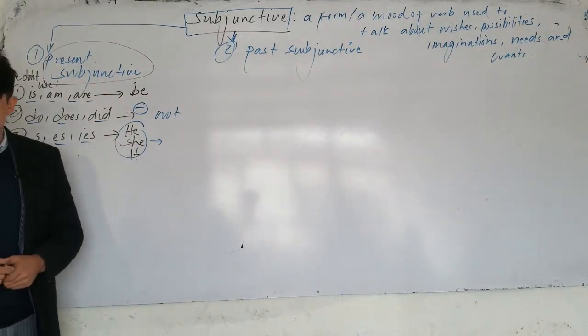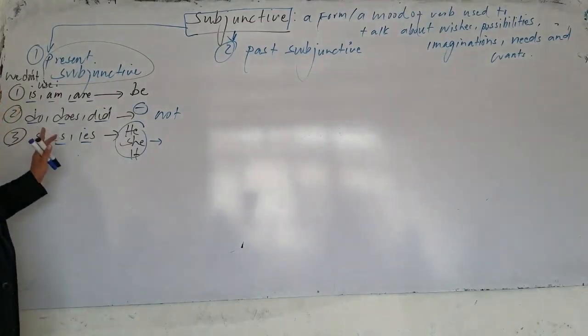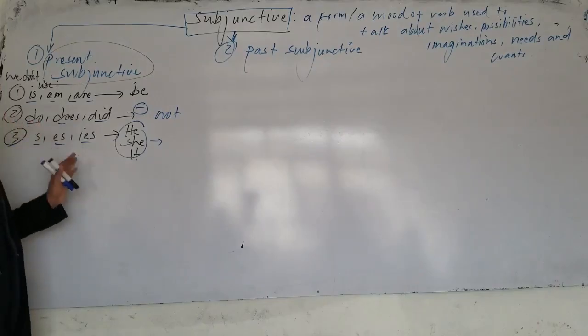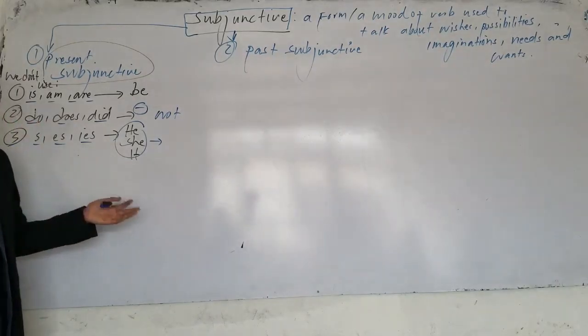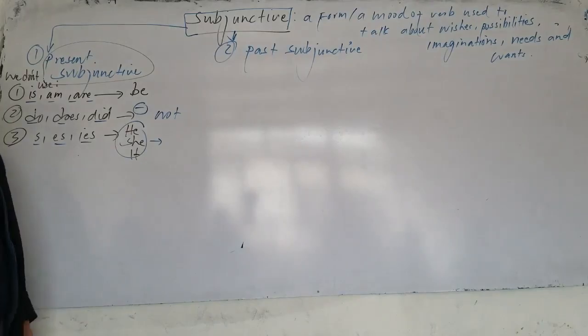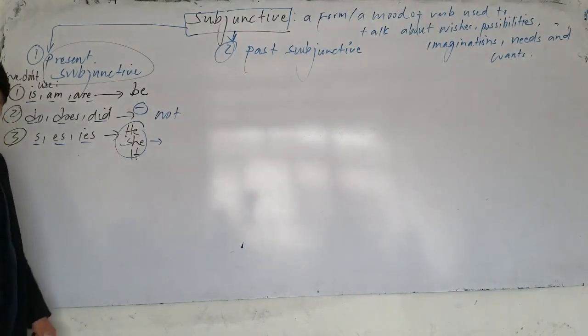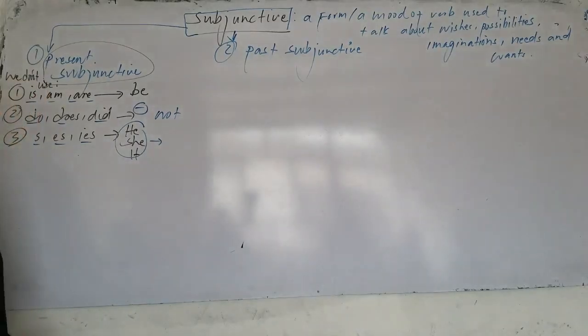Now, these are the differences between present subjunctive and simple present tense. Remember, we don't use to be verbs: is, am, are. And we don't use do, does, did for the negative form; we always use not. And we don't use s, es, and ies for he, she, and it. Now, this is the point that we have to remember.